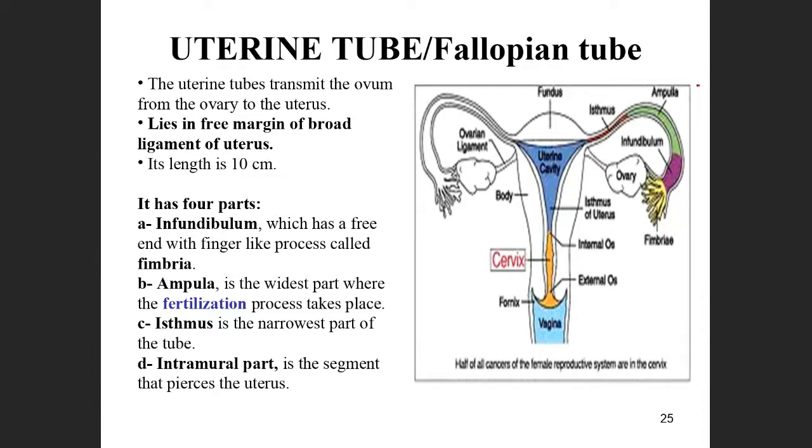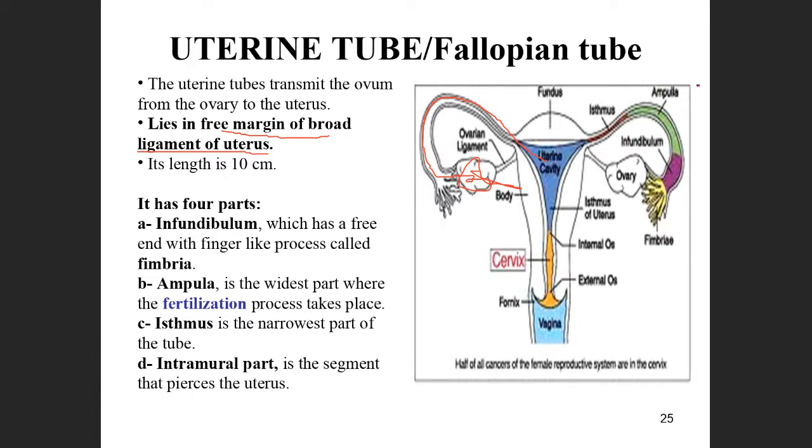So it comes from the ovary, comes here and enters into the uterus. It is present in the free margin of the round ligament of the uterus.